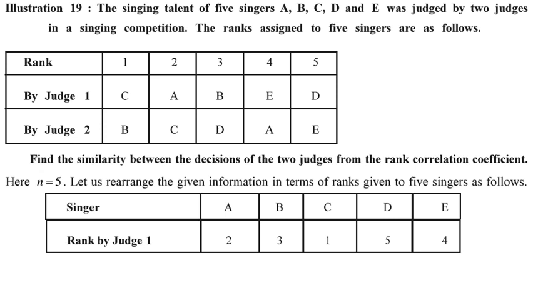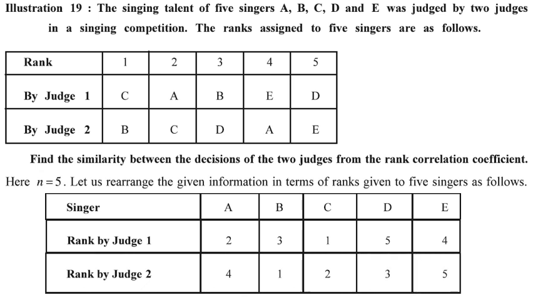Likewise, judge 2 gave A the fourth rank, B the first rank, C the second rank, D the third rank and E the fifth rank. So that way we will convert our irregular data into regular data.